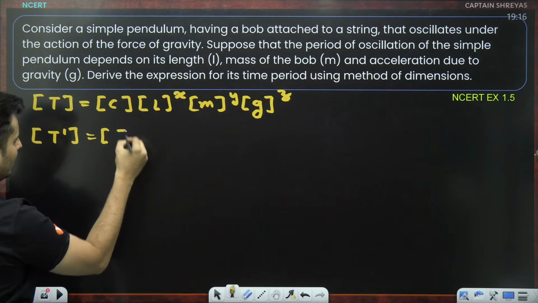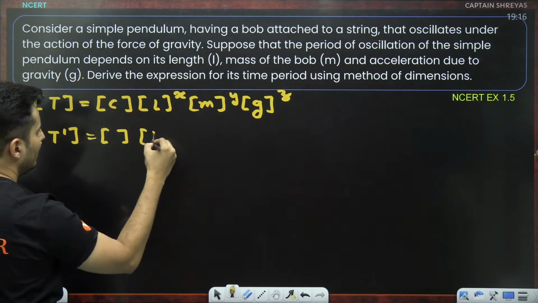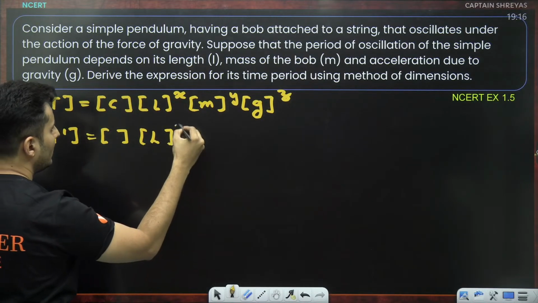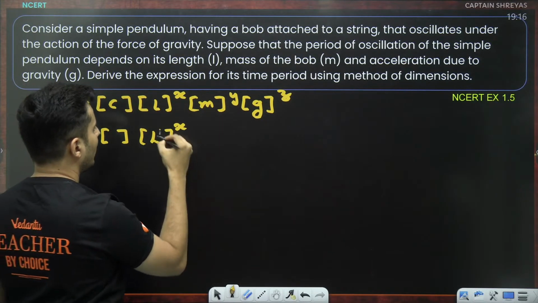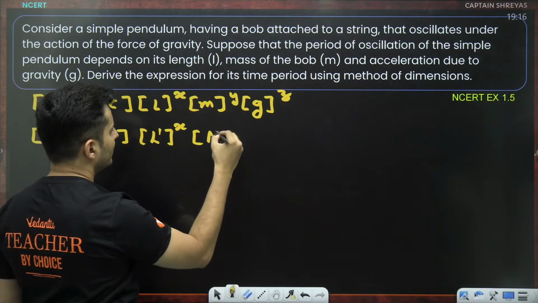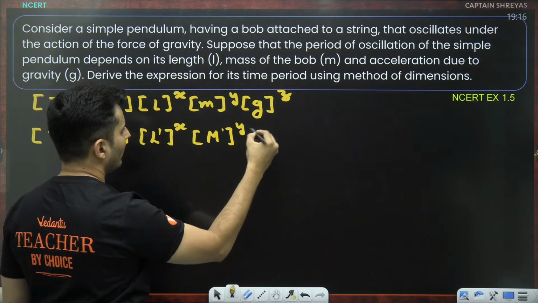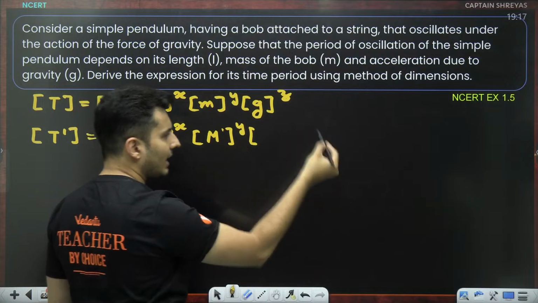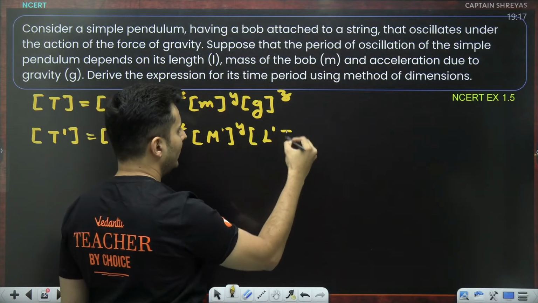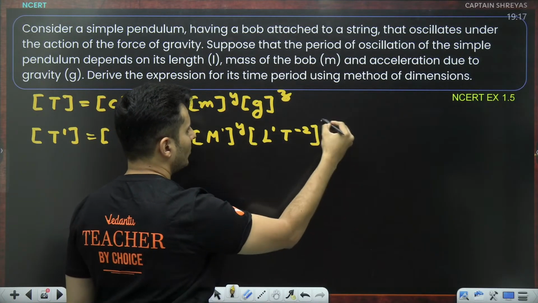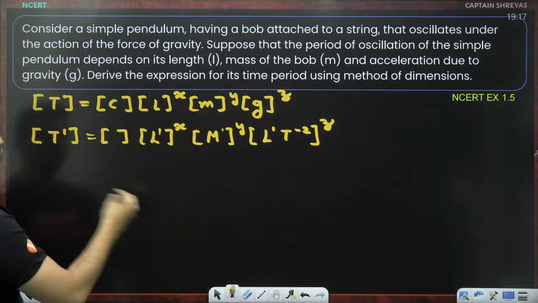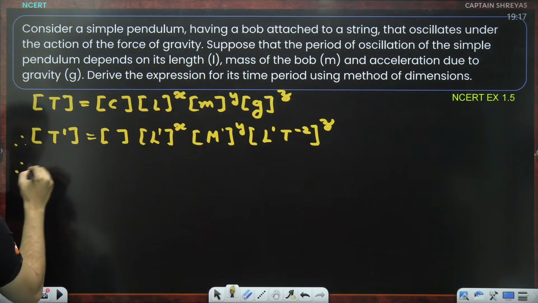Constant is dimensionless, so forget it. This is length, so this will be L raised to 1 only, so L raised to x. Then this is mass, so it is M raised to 1 only, raised to y. This is gravitational acceleration, so L raised to 1, T raised to minus 2, whole thing raised to z. Let's simplify this and see what we get.